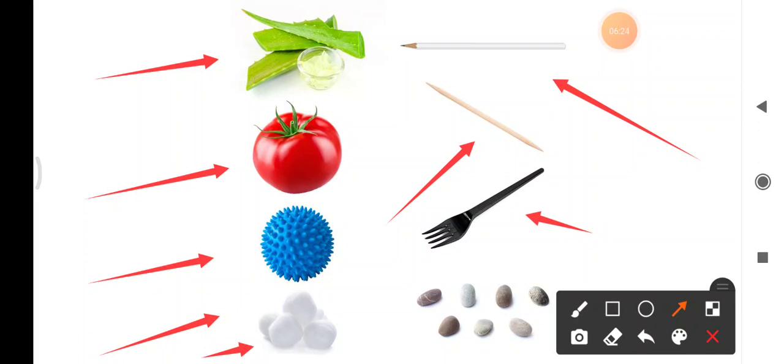Fork is made from metal. Okay, fork is made from metal, so this is not from plants. So we will cancel this, right? Then we see small pebbles here. Do we get pebbles from plants? No, right? So metal and pebbles are not from plants.